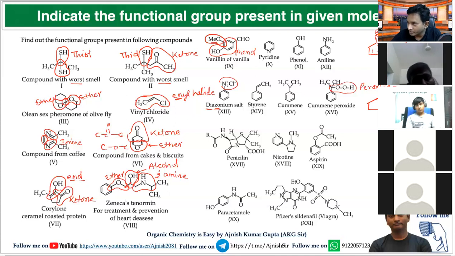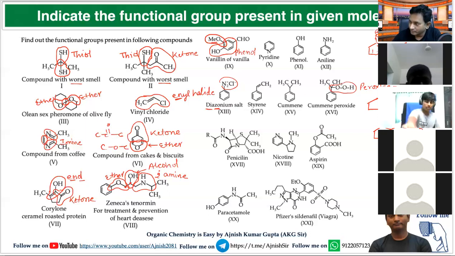This question may also be written like this, with CO abbreviated as CO, and here CH3. This is also called ketone. The representation may be like this. Is it clear?